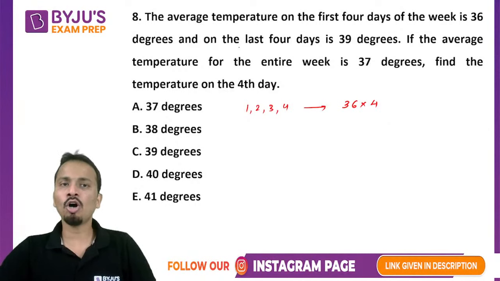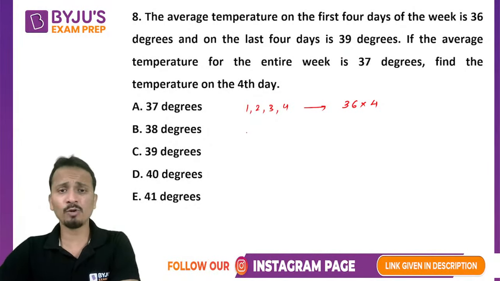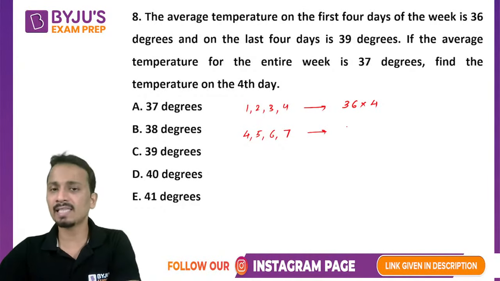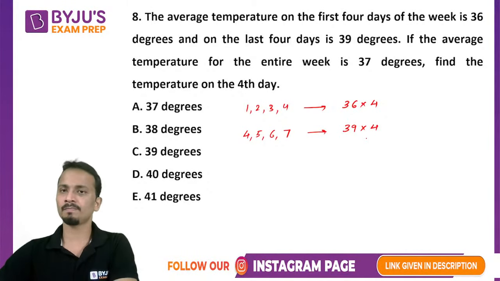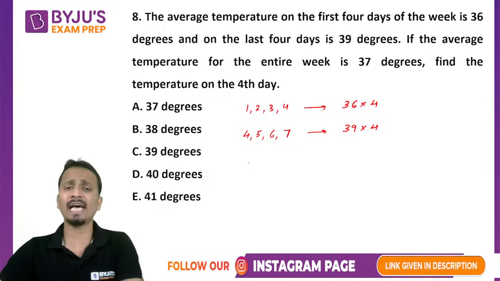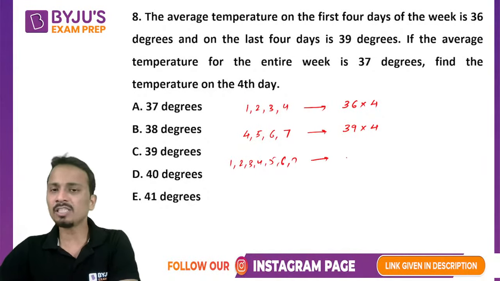And then on the last 4 days of the week, it is given as 39 degrees. So last 4 days, that means day 4, day 5, day 6 and day 7. The average of these 4 days is given as 39. So the sum will be 39 into 4. Okay. Also, they have given the average temperature for the entire week. That means 1, 2, 3, 4, 5, 6, 7. For all these 7 days, the average is 37. So the sum will be 37 into 7.